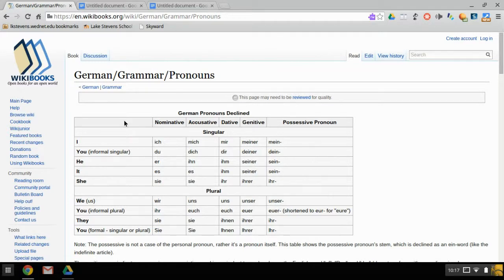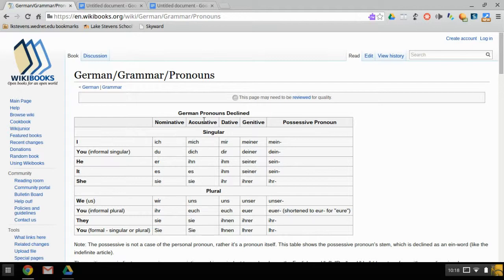So starting off talking about the nominative, these ich, du, er, sie, es, they all correlate to these. Wir, ihr, sie and Sie, they all correlate to these. Nominative basically means that this is the subject. So I am the subject, you are the subject, and so on. These things you're just going to have to memorize and make a chart and figure out. It's practically like speaking in a normal sentence, like I did this today. Whatever the German would be.